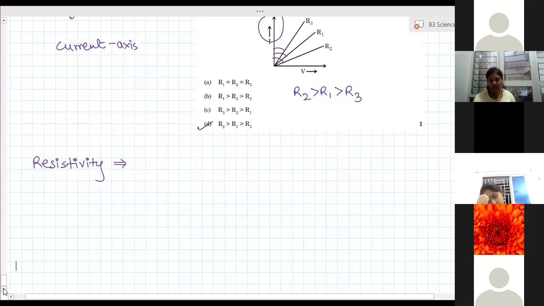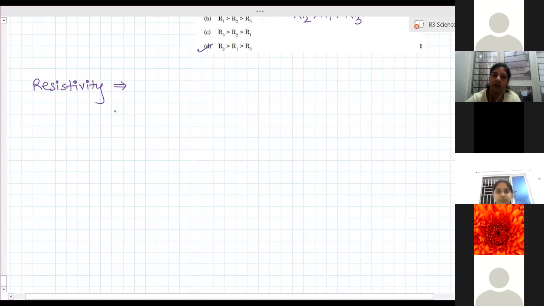For that, we have to go back to the resistance dependency. Resistance is directly proportional to length, and resistance is inversely proportional to area of cross section. We learned this last class. When we combine both of them, we combine these two factors, and we get R is directly proportional to L by A, right?